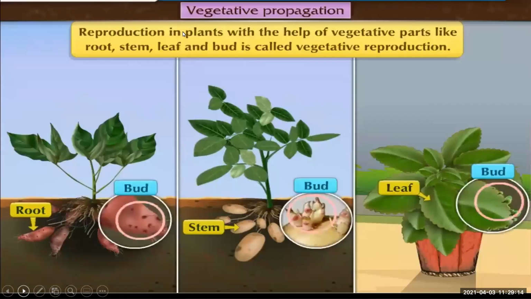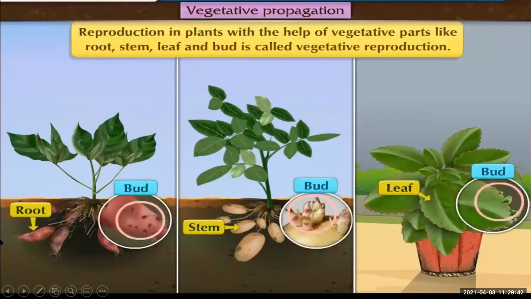See, reproduction in plants with the help of vegetative parts like root, stem, leaf, and bud is called vegetative propagation. Here you can see how the roots are developing a new plant. Here the example of potato is given, where the bud develops into a new plant, and in bryophyllum the leaf gives rise to the new plant.